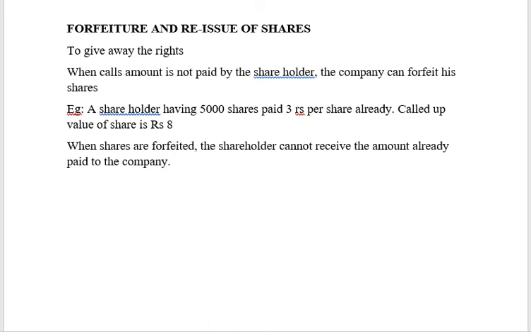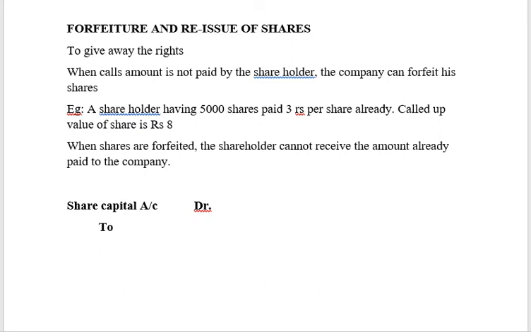In other words, the company will forfeit the amount already paid. Right? So now let's understand how the journal entries will be passed. These 5,000 shares should now be cancelled as shares, which means they will no longer form part of share capital. So share capital account has to be debited.